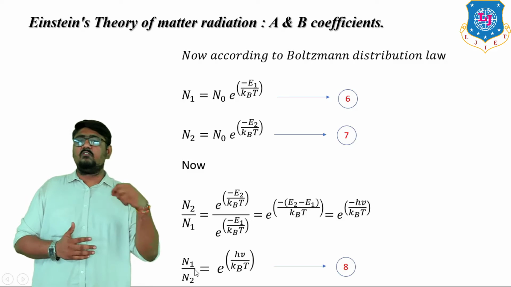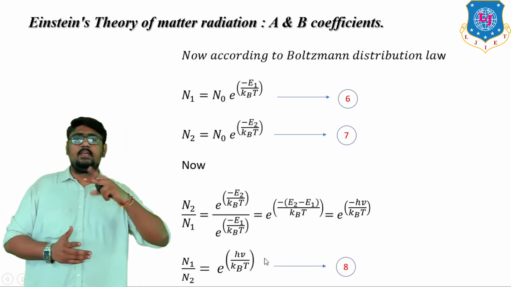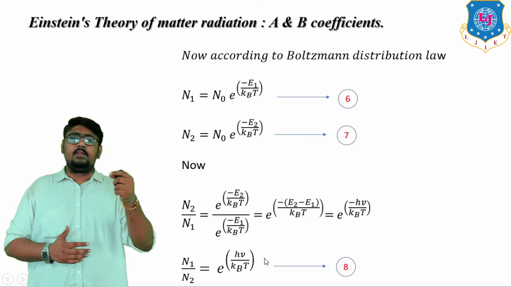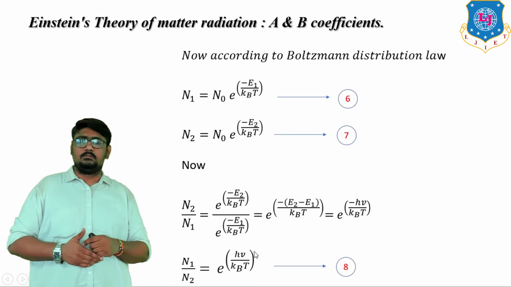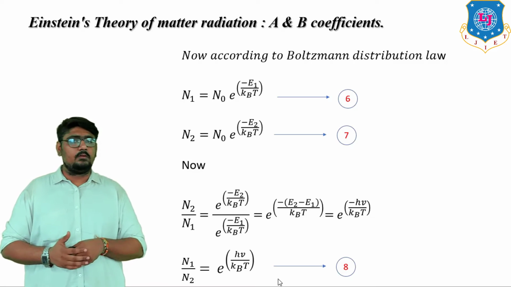But in equation 5, what do we require? We require N1 by N2. So taking the reciprocal, N1 by N2 is equal to e to the power hv upon kBT. So that is equation number 8.